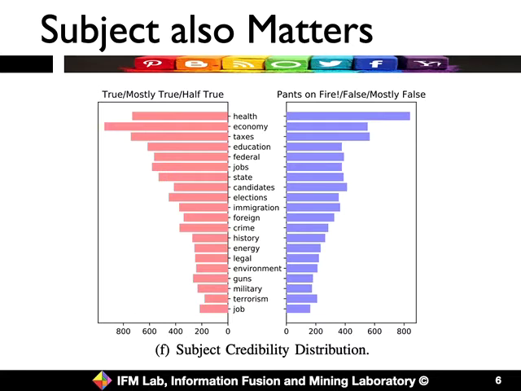It shows that the subject may matter in justifying whether news articles are true or not. And some other news articles are balanced, half true, half false, for example, jobs. Therefore, we may also want to include the subjects in the model building so as to detect the fake news from the true ones.